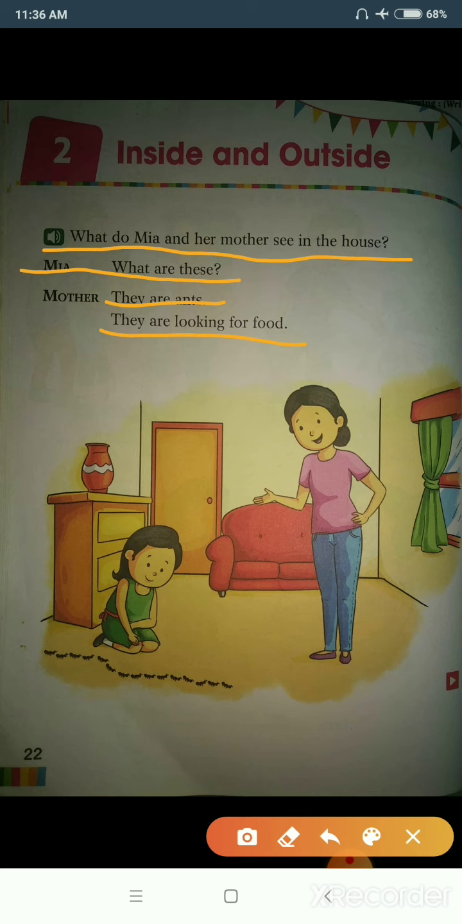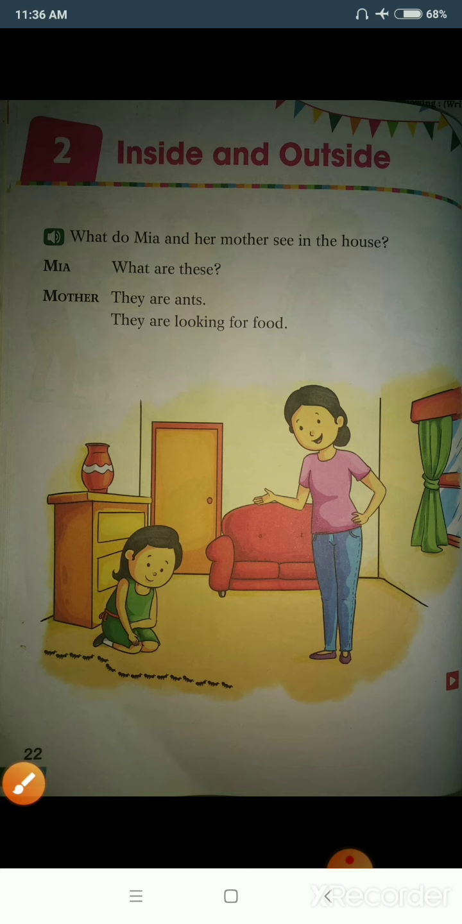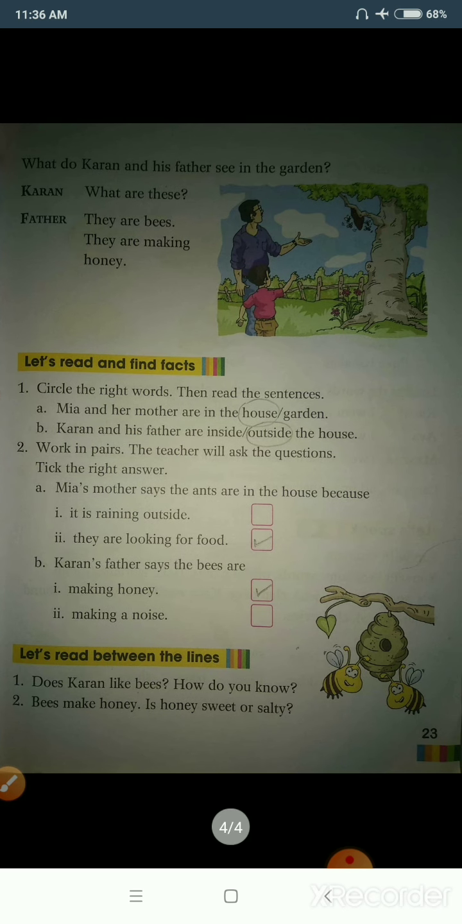And students, can you see these ants? Yes, they are moving in a disciplined manner. They all are moving in a line. So students, the ants are inside the house. Where are the ants? They are inside the house. Now students, let's move on to the next page, page number 23.